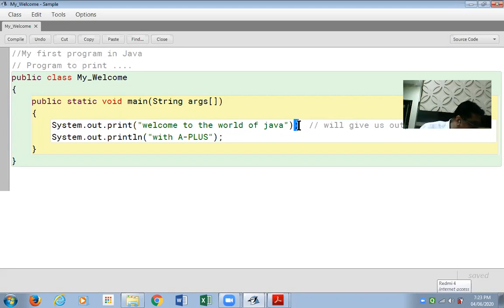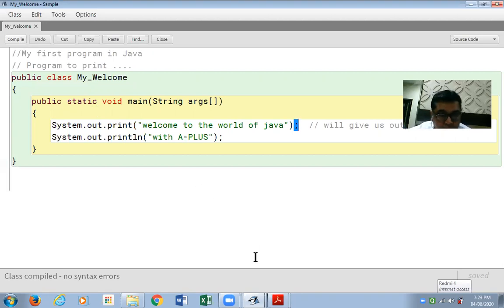Over here in our textbook, on page 40, the author has given us all the characters that could be used in a Java program. Let's move on to the next concept.